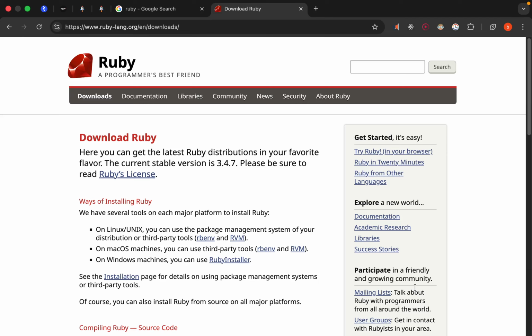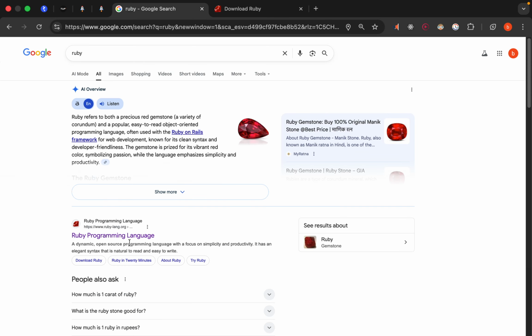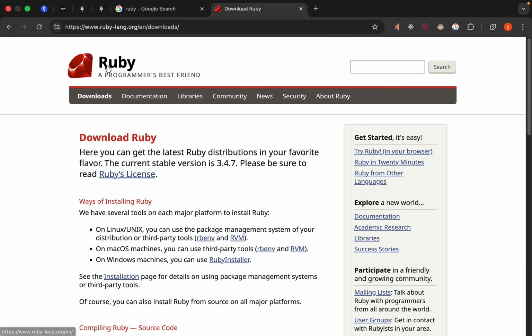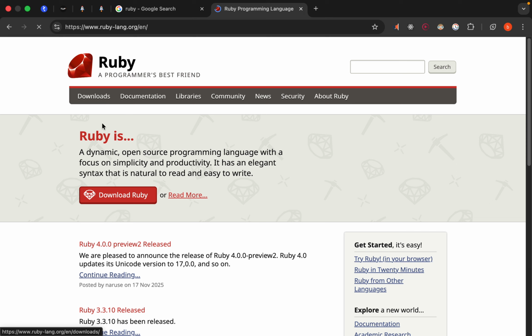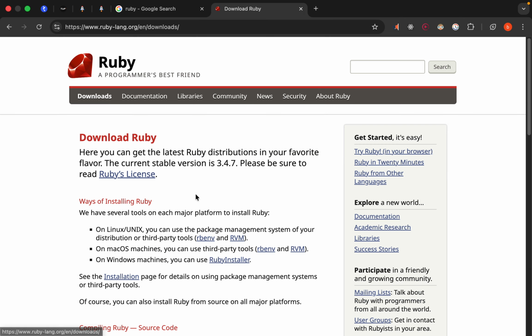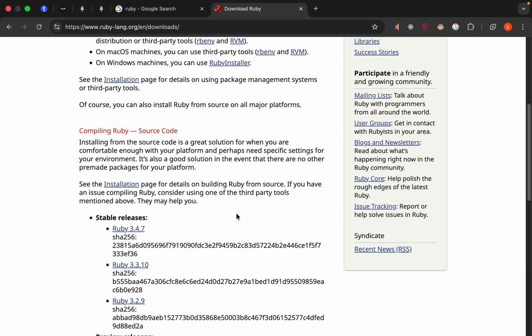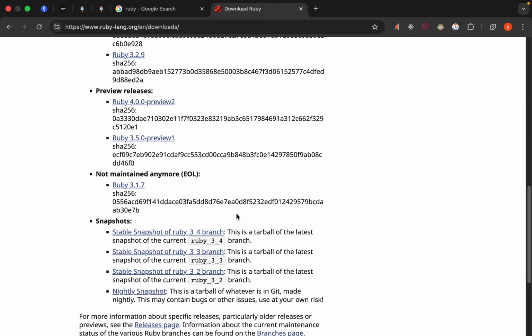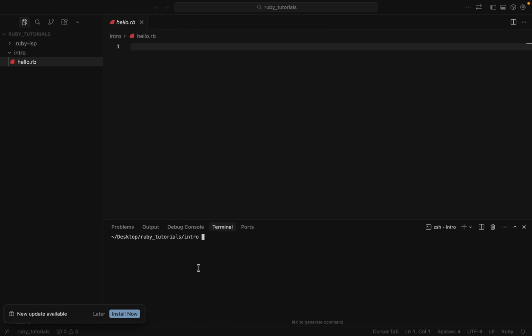Hey, hi. In this tutorial, we'll watch how we can download Ruby and install it. So you can search in Google Ruby and you can go here and download. You can click the red button, download, and follow the instructions and install Ruby. Once you install Ruby, you will be having a Ruby version.